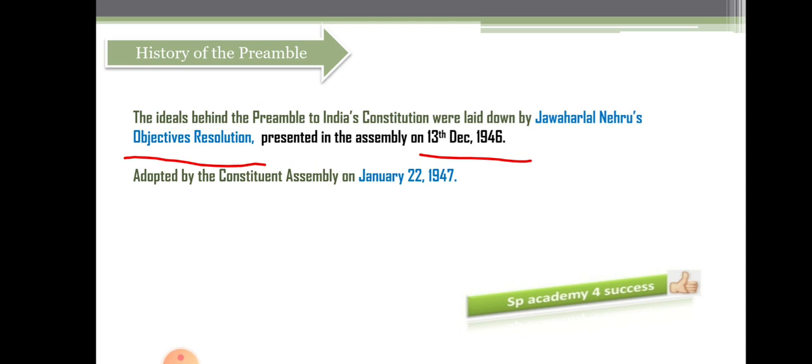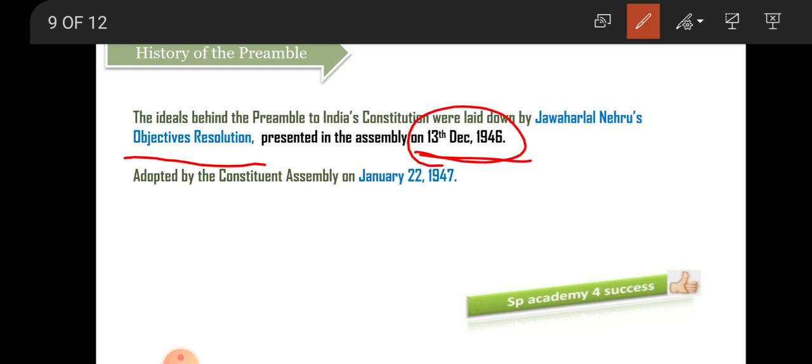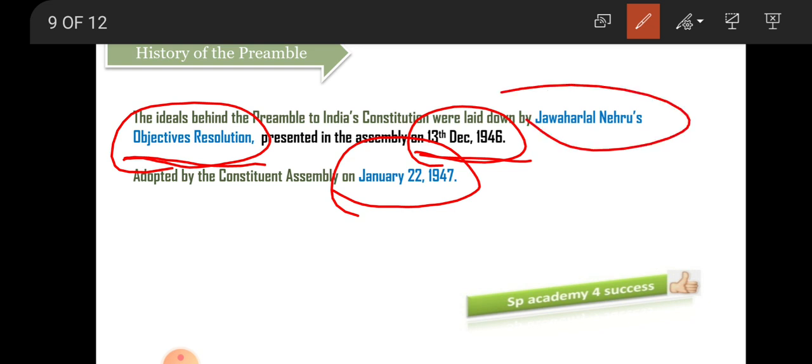See the dates here. On 13th December, he presented the objectives resolution. On 22nd January 1947, this resolution was accepted and adopted. And this was converted into the preamble. That means we got the preamble from the objectives resolution. Who gave this objectives resolution? Jawaharlal Nehru ji. And when was it adopted? January 22nd. And if you still remember, he presented it on 13th December.